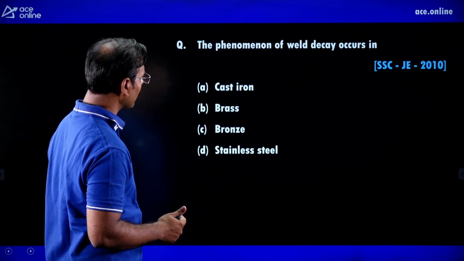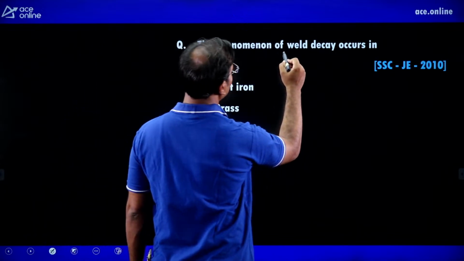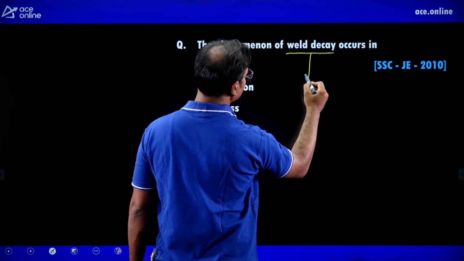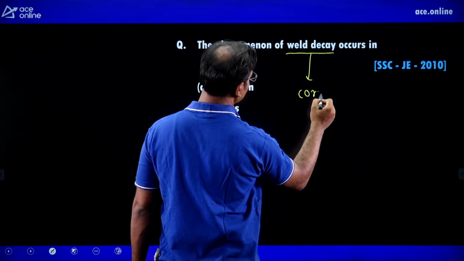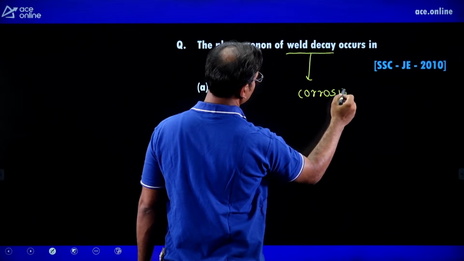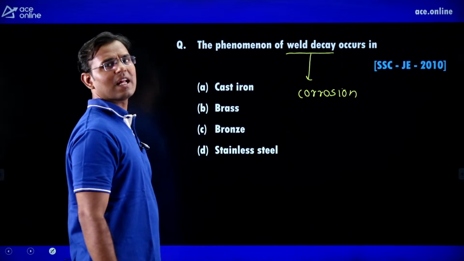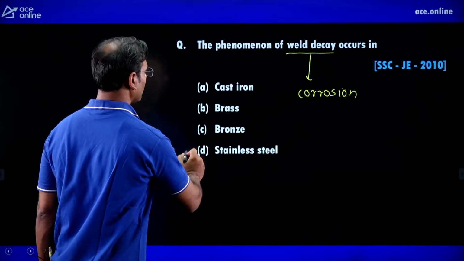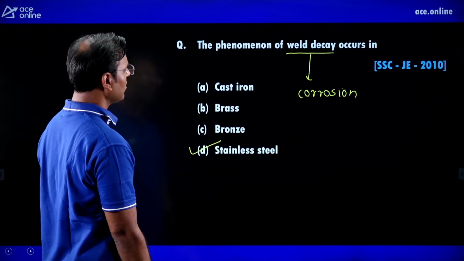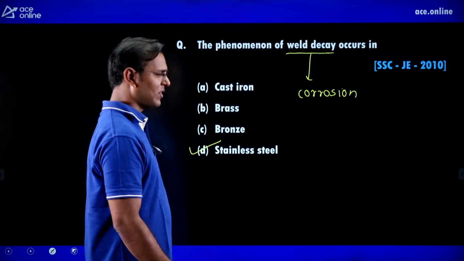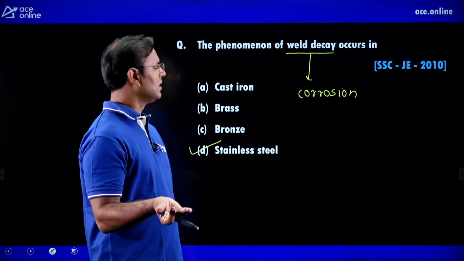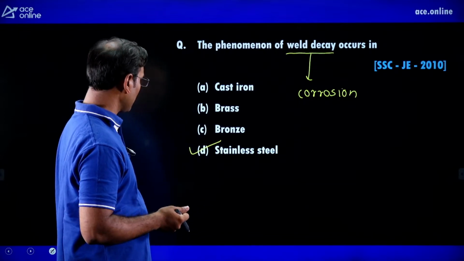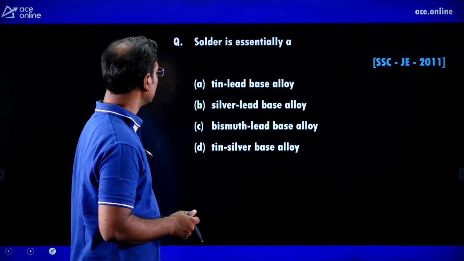The phenomenon of weld decay occurs in, guys, what is meant by weld decay? It means that in welding some corrosion is going to occur. Or we can also say the intergranular corrosion occurring in stainless steel is known as weld decay. Okay. So weld decay occurs in stainless steel.